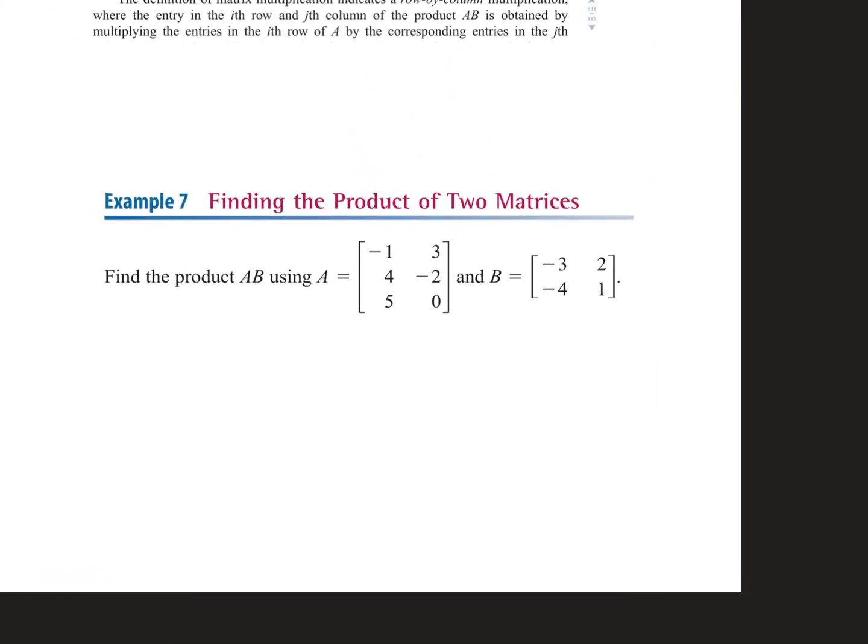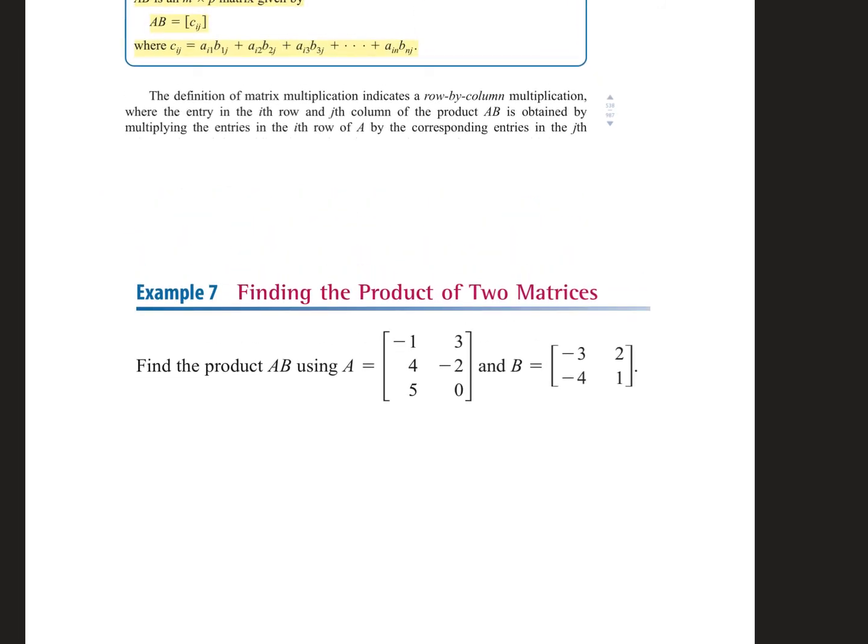When you find the product of 2 matrices, that means to multiply. The first thing you do is write down the dimensions of the matrix. All right, this first one, A, what is A? It's a 3 by 2. Agreed? Okay, what is B? A 2 by 2. When you are multiplying, it's not that the dimensions have to be the same. What has to be the same is the middle numbers when you write them.